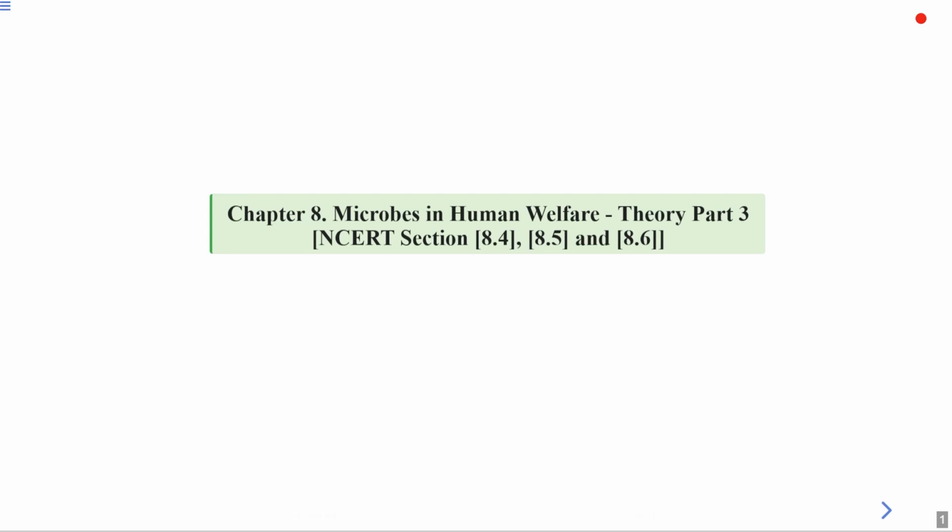And today we'll be discussing the theory related to the chapter Microbes in Human Welfare. This is part 3 of the lecture, and in today's session we'll be discussing NCERT sections 8.4, 8.5 and 8.6.